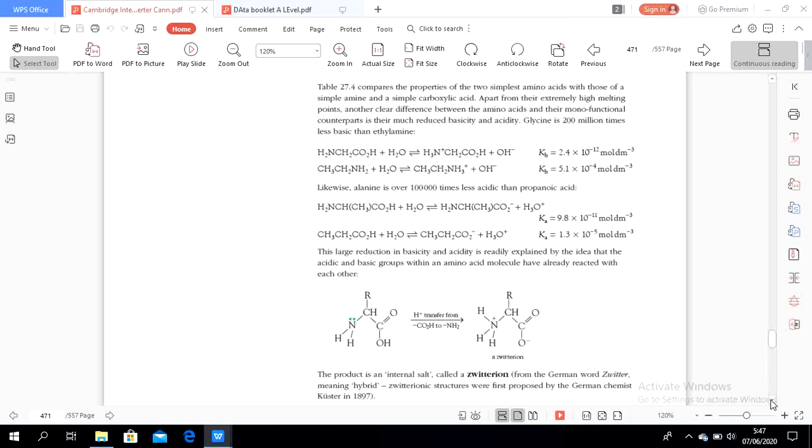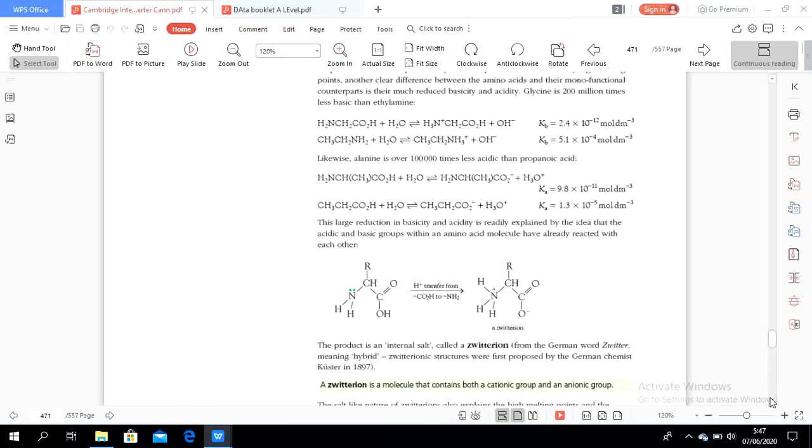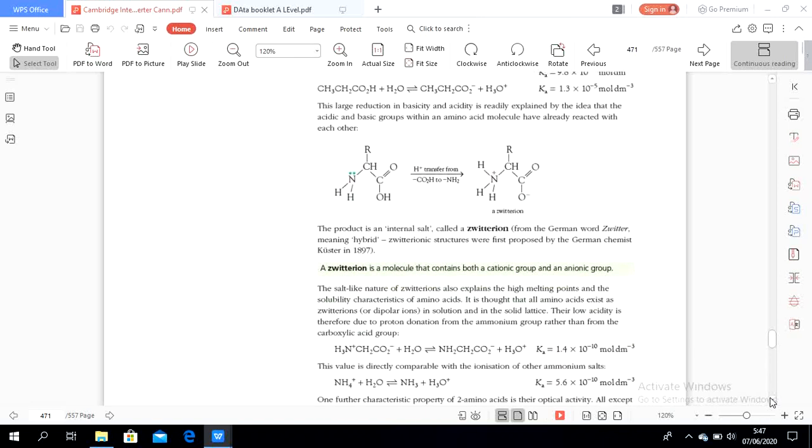So the acid and the base of the molecule react together, and this product is called an internal salt or a zwitterion. From the German word zwitter, meaning hybrid. Zwitterionic structures were first proposed by a German chemist in 1897.